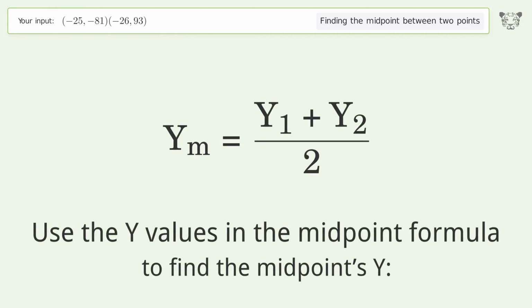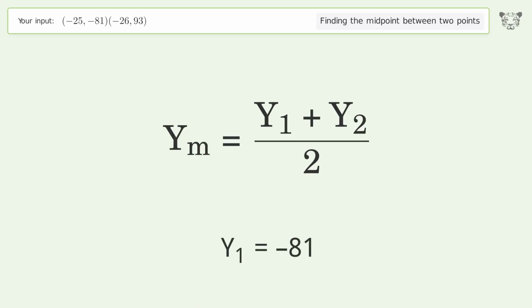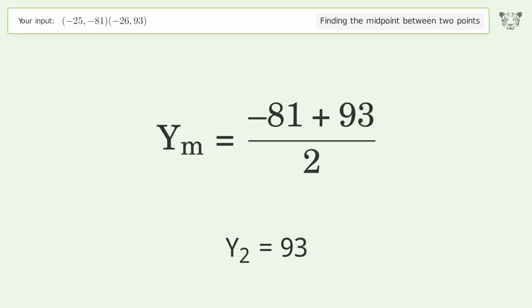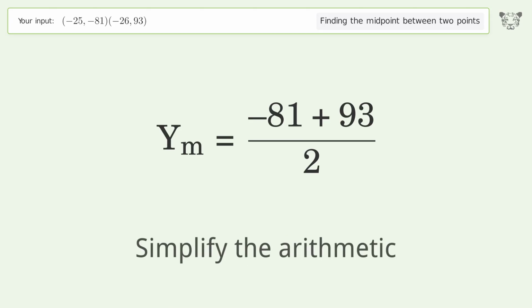Use the y values in the midpoint formula to find the midpoint's y. y1 equals negative 81. y2 equals 93. Simplify the arithmetic.